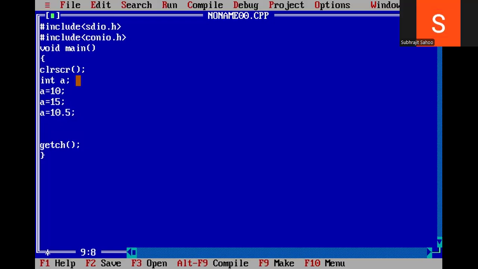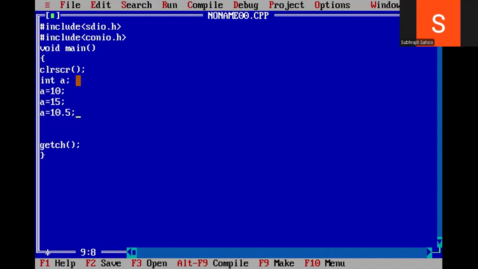Right, 10.5. Now in this particular case, what is the problem here? The problem is, I'm trying to store a value which is of float type, 10.5, in the variable A, which is an integer type. A variable is an integer type, but right now I'm trying to store a value which is a float type. Is it possible or not possible, sir?